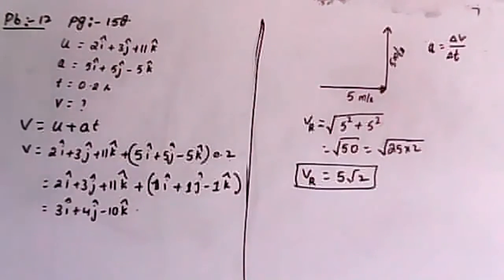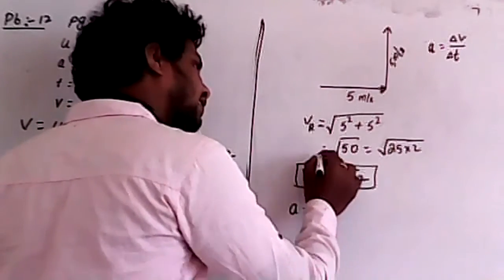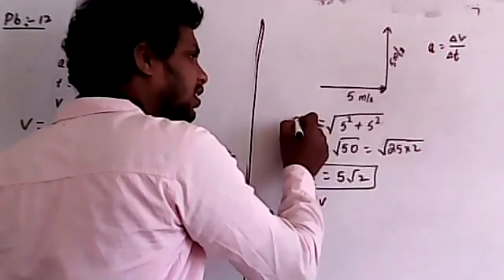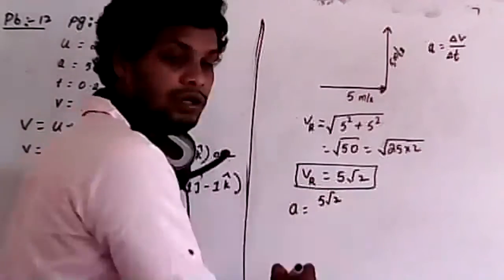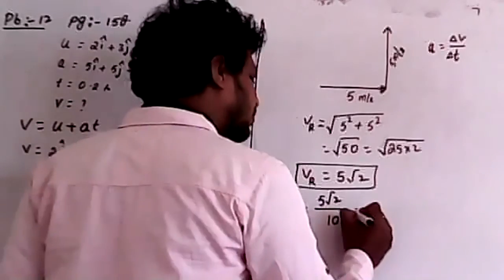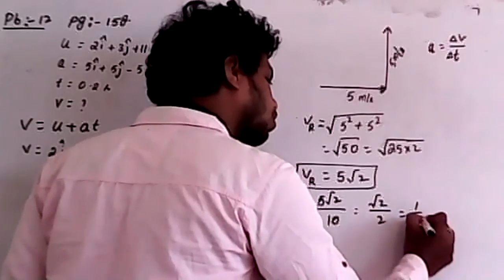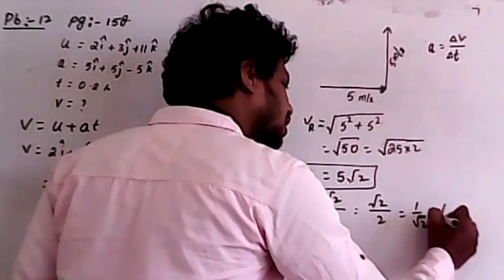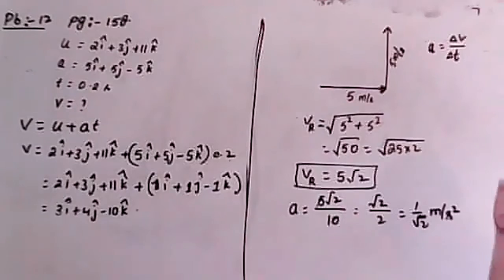My resultant velocity is how much? 5 root 2. Now we need to find the acceleration. I will take the resultant velocity as the change in velocity. That is 5 root 2 divided by time, which is 10 seconds. Cancel: root 2 by 5 ones are 5, twos are 2. That is 1 by root 2. So acceleration is 1 by root 2 meter per second square. Clear? I hope you understood this point.